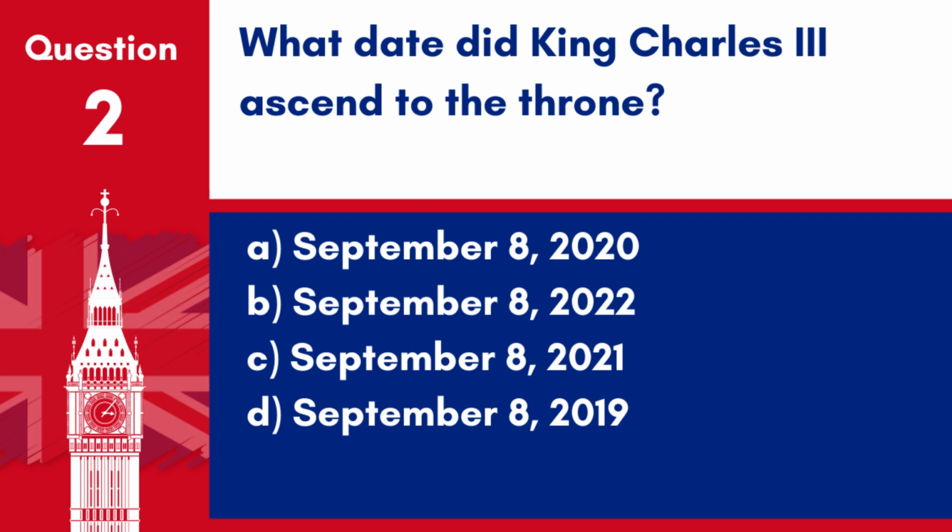Question 2. What date did King Charles III ascend to the throne? A. September 8, 2020. B. September 8, 2022. C. September 8, 2021. D. September 8, 2019. Answer. B. September 8, 2022. King Charles III ascended to the throne on September 8, 2022, following the death of his mother, Queen Elizabeth II.